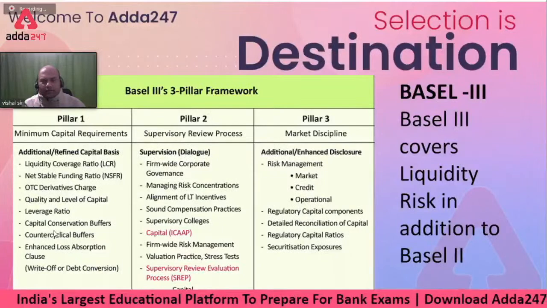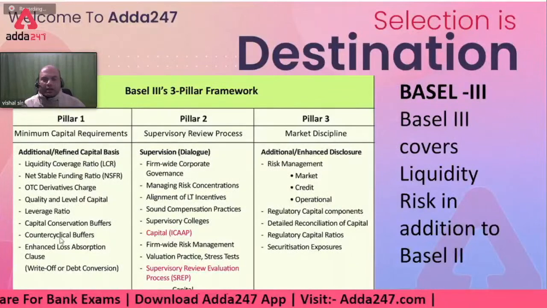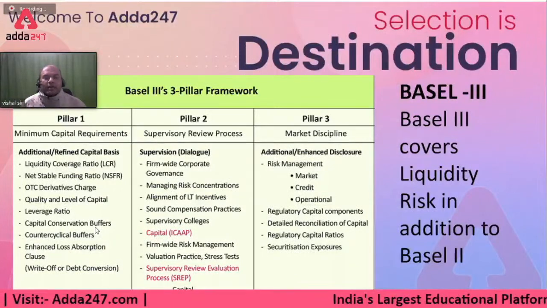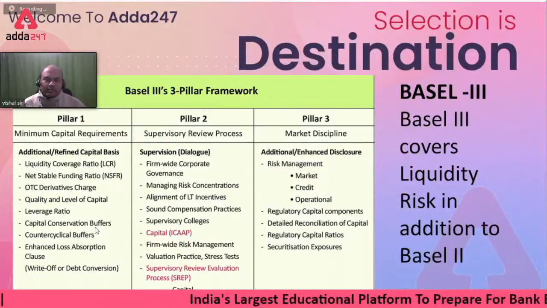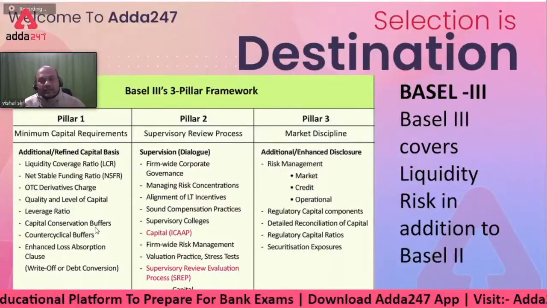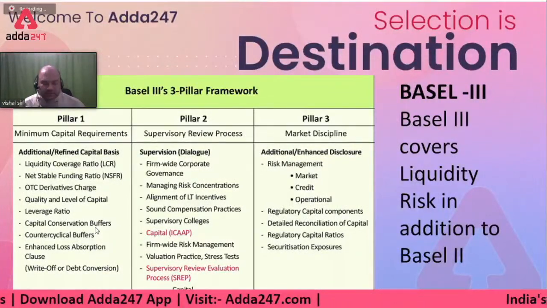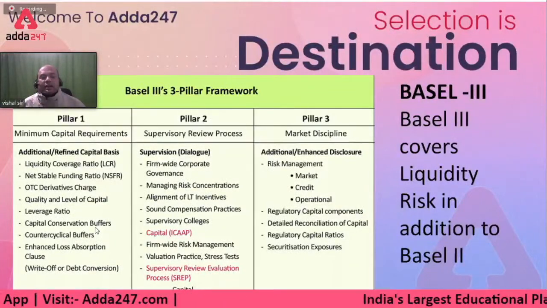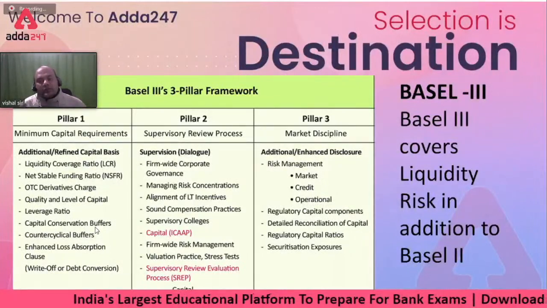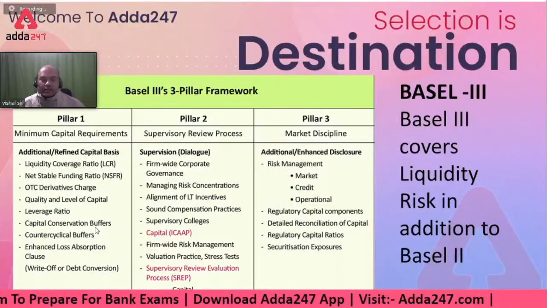Now what is it? Just I'll give you a gist in short of these two buffers, capital conservation buffer and counter-cyclical buffer. Remember, capital conservation buffer is to be implemented by the banks themselves. It's generally 2.5, in addition to their tier capitals, means CRAR. So if CRAR as per RBI is 9%, total CRAR, then the CCB will be in addition to this 9%. So your CRAR with addition of CCB will be 9 plus 2.5, that is 11.5.